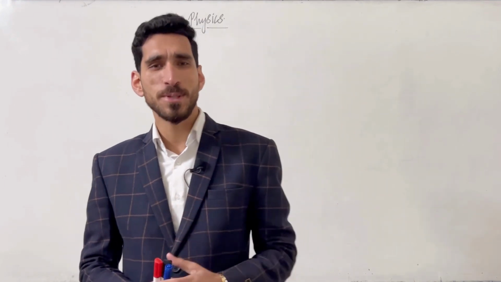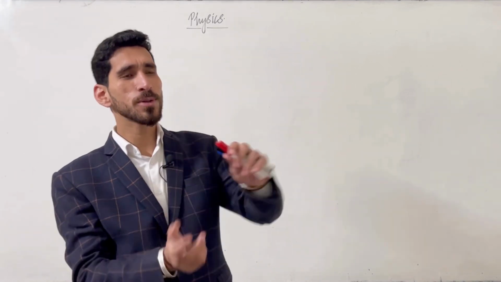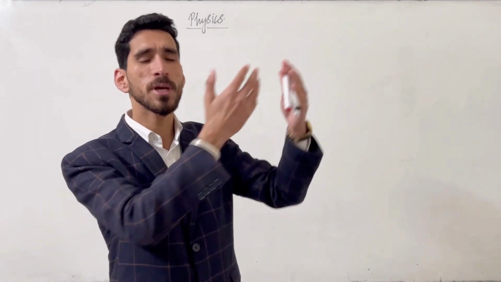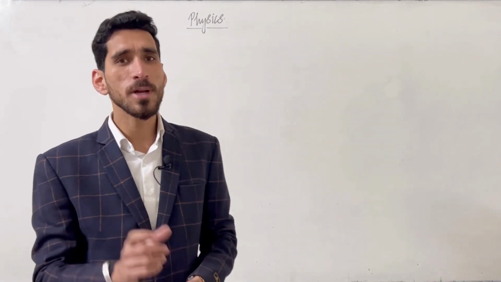Suppose you are teasing your sister and she is throwing a pillow at you and you want to prevent yourself, and you are also throwing something to hit that pillow so you could protect yourself. So at what angle should you throw that thing? This kind of event happens in our life many times. So we are going to learn this.